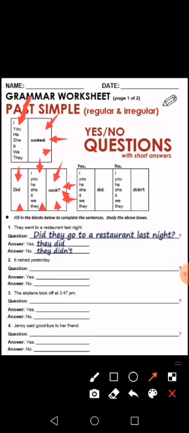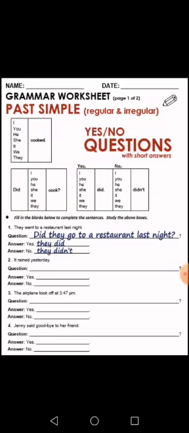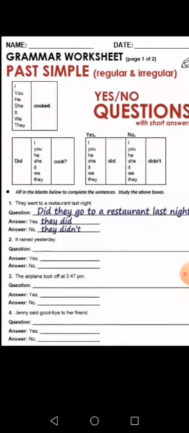The answer should be yes or no. Yes, did; no, didn't. So yes, I did, or no, I didn't. Yes, you did, or no, you didn't. Yes, he did, or no, he didn't. Yes, she did, or no, she didn't. Like that. Okay, so let's move to the exercise.